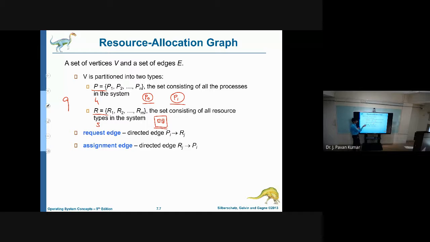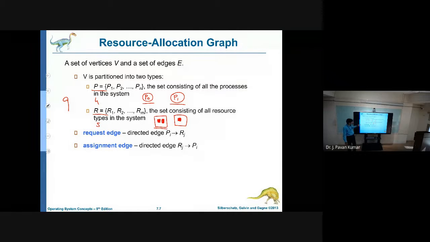How many instances of that particular resource type we are having, those many dots we will be mentioning here. Here we are having 2 instances, then we will mention like this. Even if we have only 1 instance, then we will be mentioning with 1 dot. Like this we will use vertices. Next, what about edges?